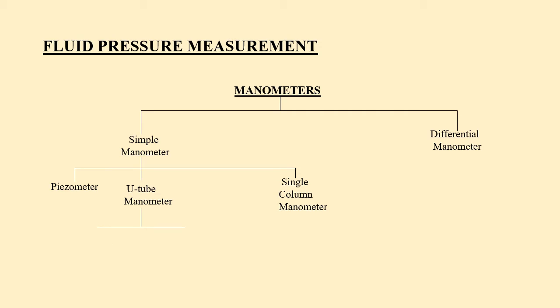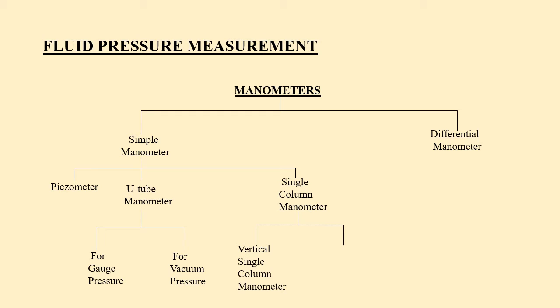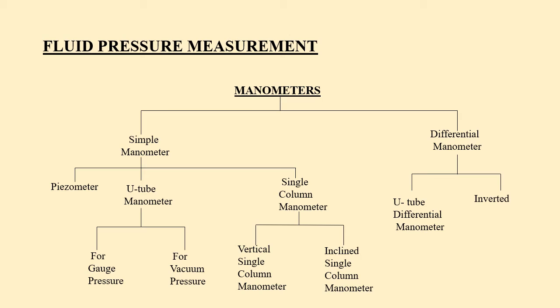U-tube manometers can be used for measuring gauge pressure and also for measuring vacuum pressure. The single column manometers are available in two types. These are vertical single column manometer and inclined single column manometer. Differential manometers are of two types: U-tube differential manometer and inverted U-tube differential manometer.